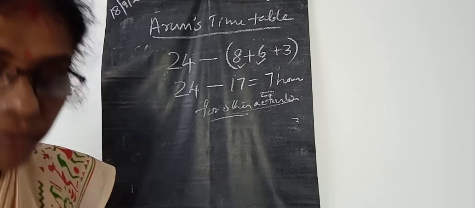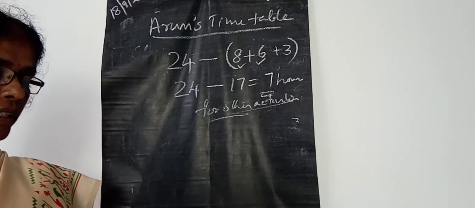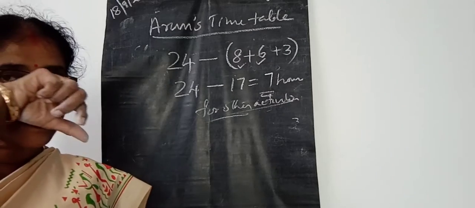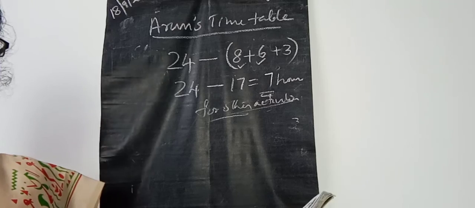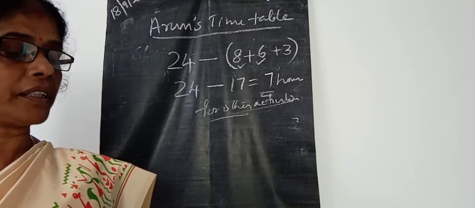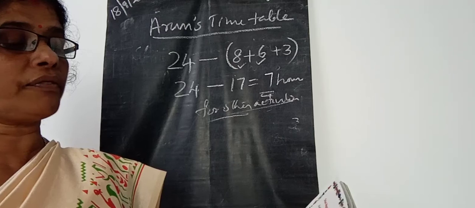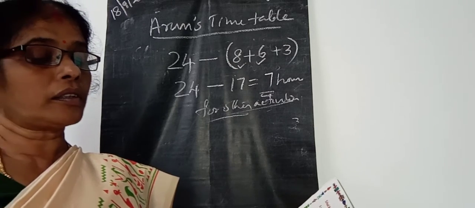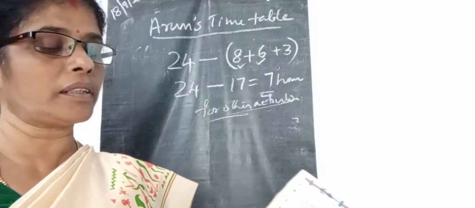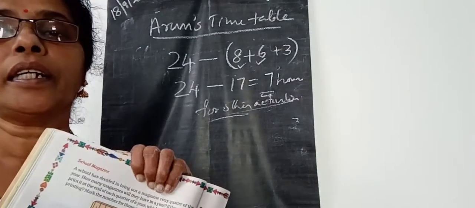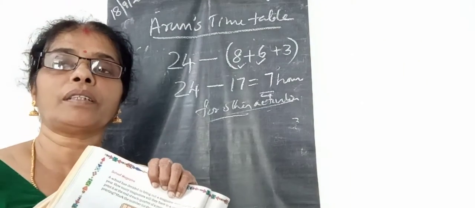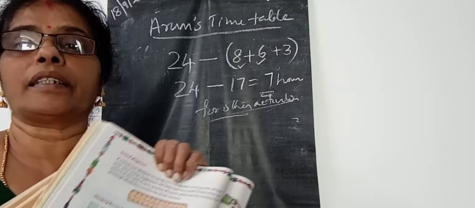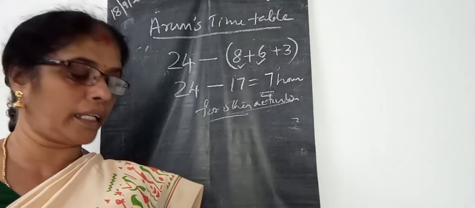Then next one. Next question, children: the school magazine. You want to read it and do it. A school has decided to bring out a magazine every quarter of the year. How many magazines will they have in a year? If they want to print at the end of each quarter of the year, which are the months for printing? Mark the number of all those months. There are already 12 months in a year, isn't it? You want to find out what the quarter of the year is, then which are the months.